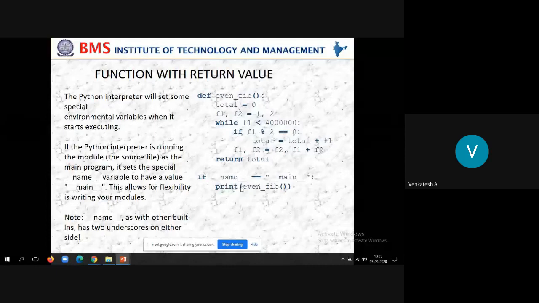Say, for example, in interviews they may ask you the question: when the Python interpreter is executing your program, what is the environment variable that it creates? The name of that environment variable is double underscore name double underscore, and the value it contains is double underscore main double underscore.